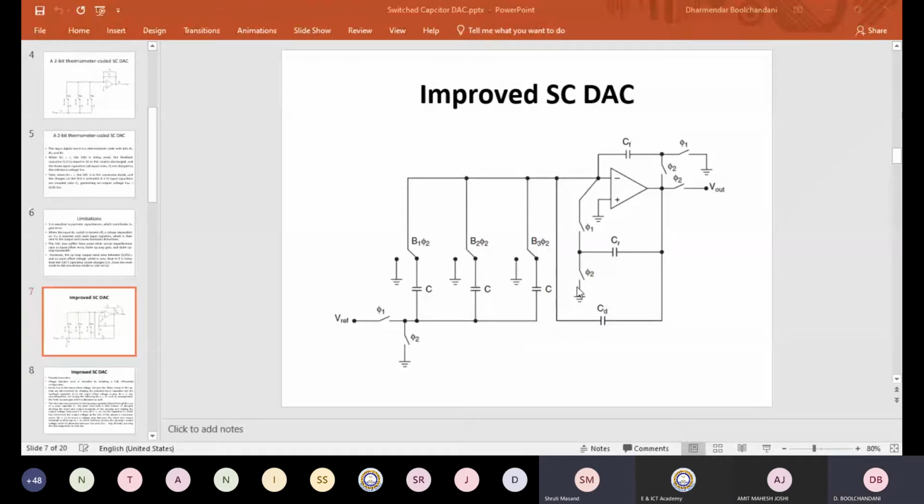See, there are errors due to offset, and there is an error due to non-linearity. One is the offset error. There is a non-linearity error, that is the integral non-linearity error, and the differential non-linearity error. Then there is the gain error, and then there is an error due to the offset voltage of the op amp.